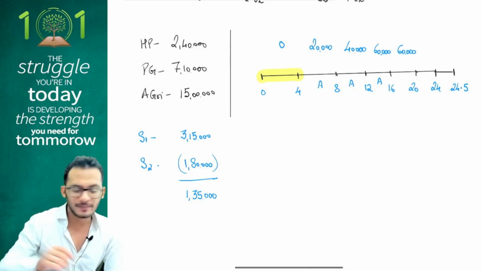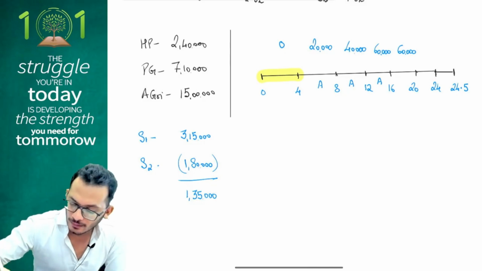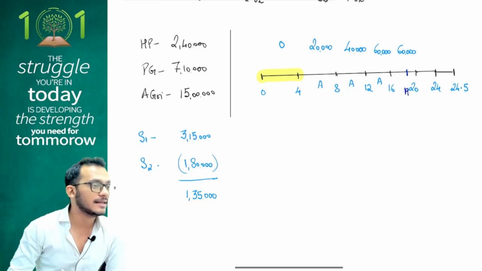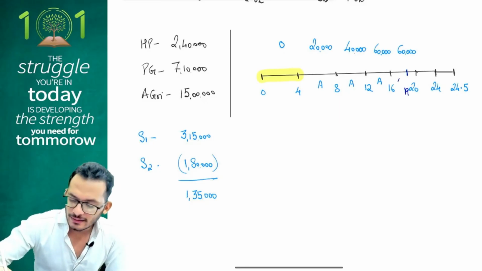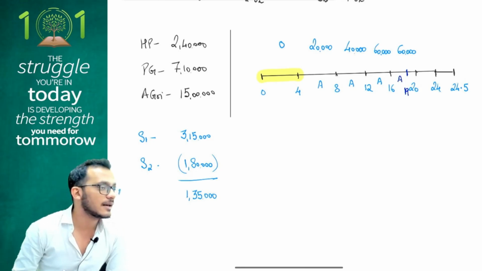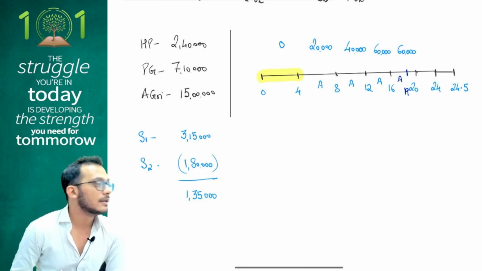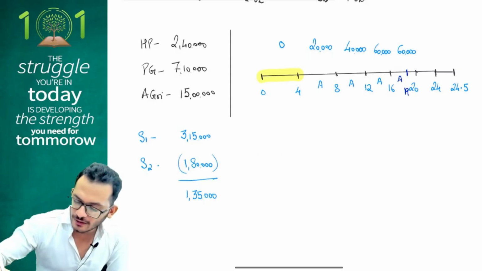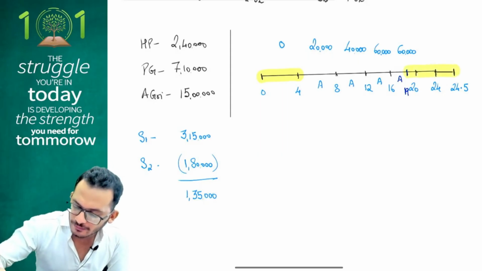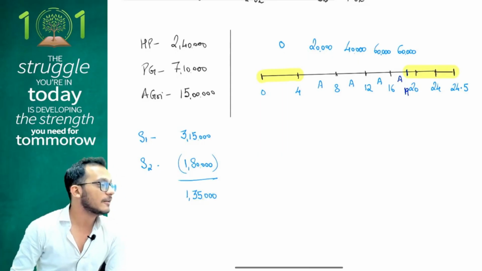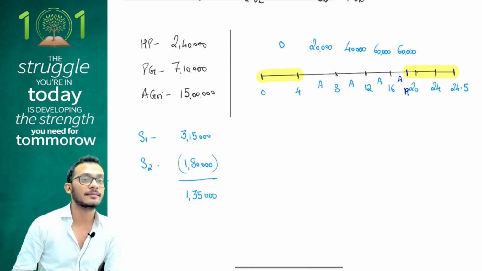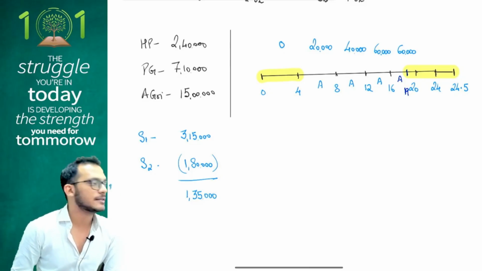Now state will say how much is pending for him. 3 lakhs is pending, which means I will now create a middle line. Middle line is 19. Up to here it will collect by state. After this everything will go to central. Tell me how much is the line difference? 19 to 24.5. 5.5 lakhs. This 5.5 lakhs is to my central. Agreed, not agreed?